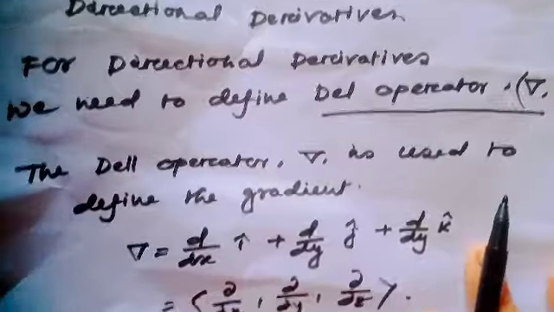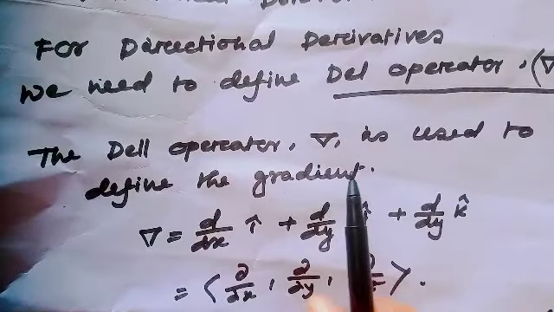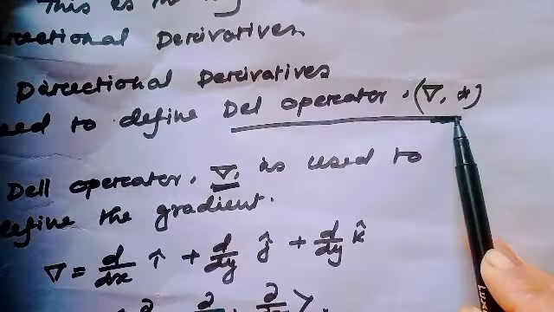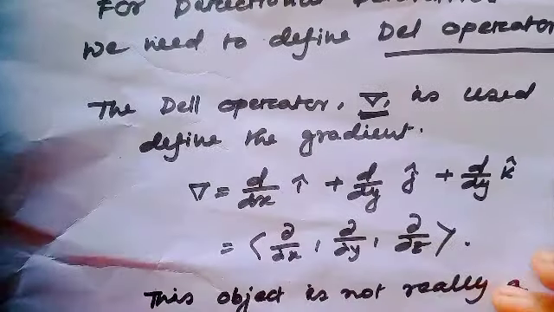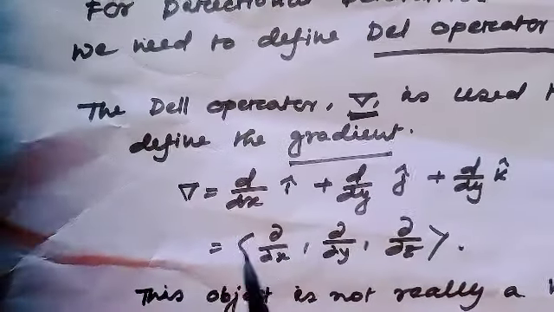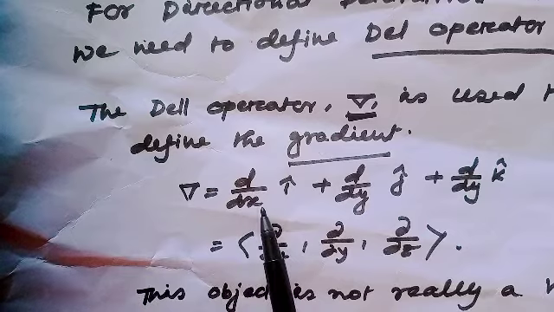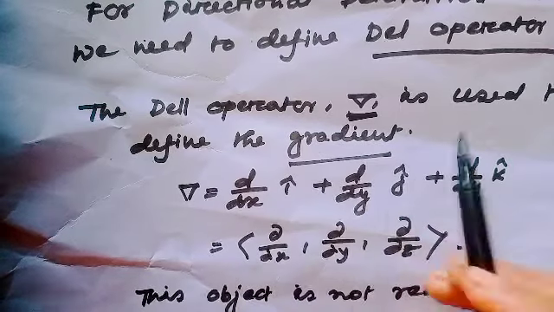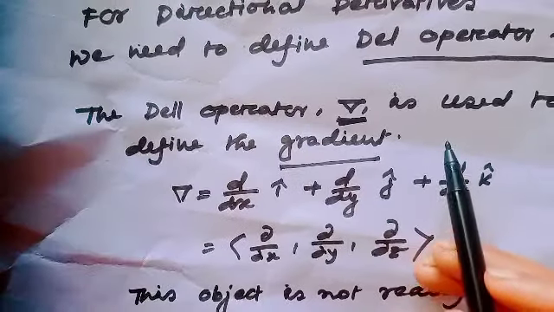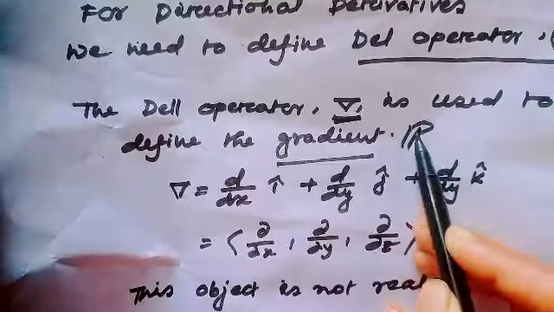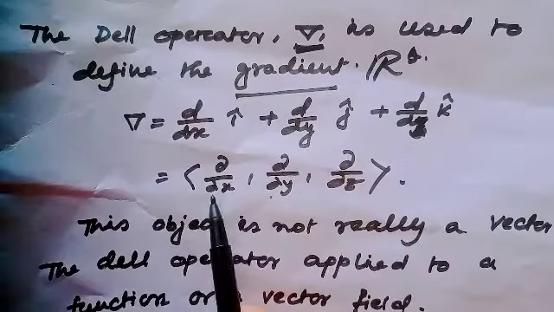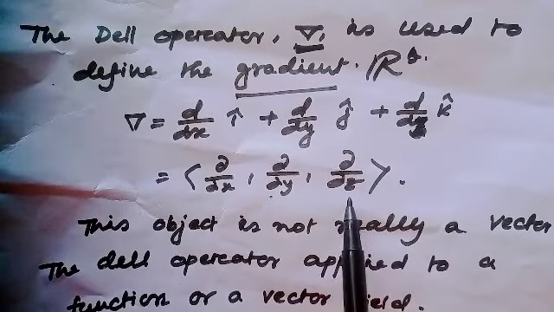Just recall, the del operator, which is denoted by this notation, is used to define the gradient, which is defined as the partial derivative with respect to x. Here I have considered R3, and this is the notation del x, del y, del z.